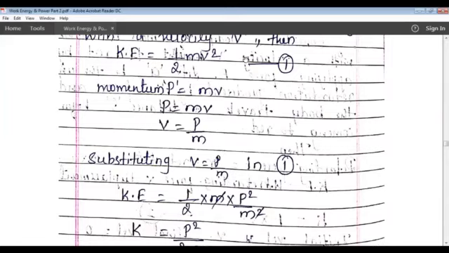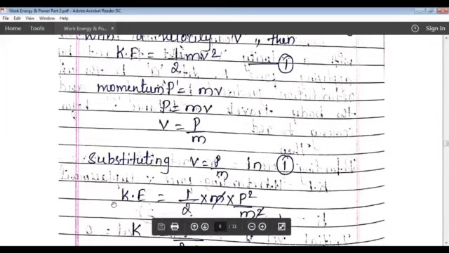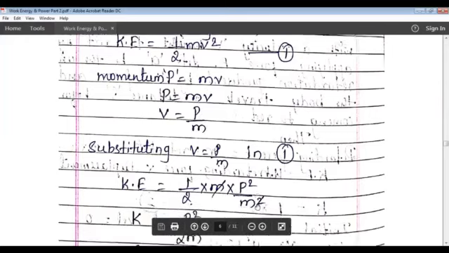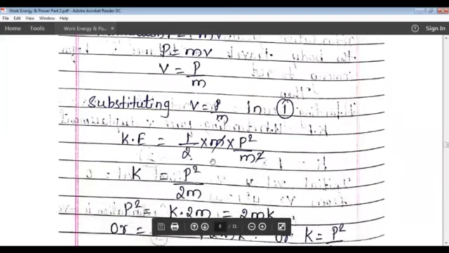Now substitute v is equal to p divided by m in the equation k is equal to half mv square. So what we will get is half m into v square, which is p square divided by m square. So m will cancel from here.